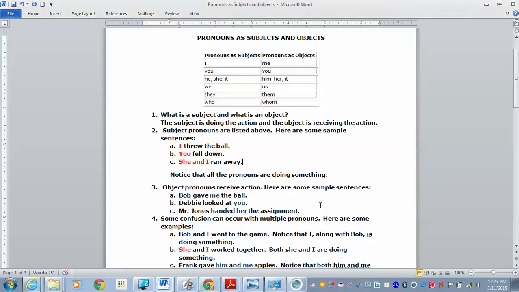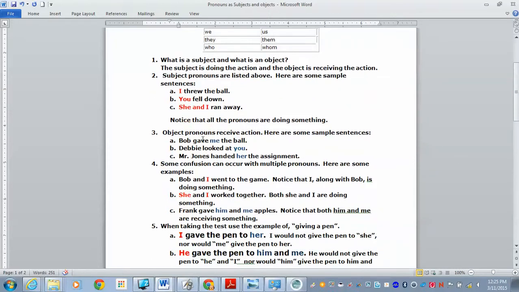If we go down, object pronouns are those things that receive the action. So if Bob gave me the ball, I am receiving the giving, and so I am the object. And here is where the me is appropriate. You wouldn't say Bob gave I the ball, you would say Bob gave me the ball. Debbie looked at you. You are the receiver of the look, and so you are the object. Mr. Jones handed her the assignment. So Mr. Jones apparently gave an assignment to a girl in class, and so she was the object of the action.